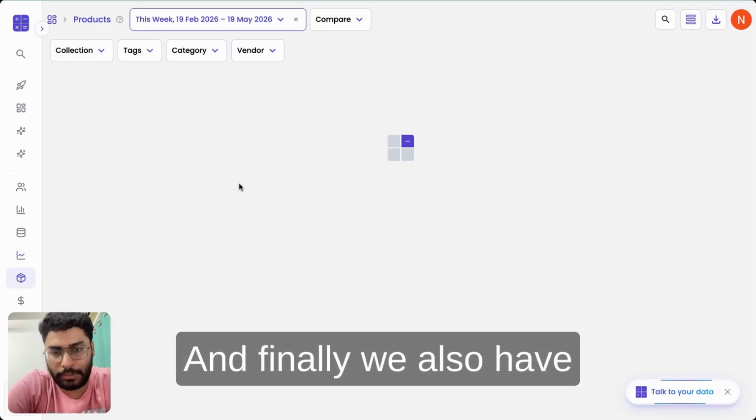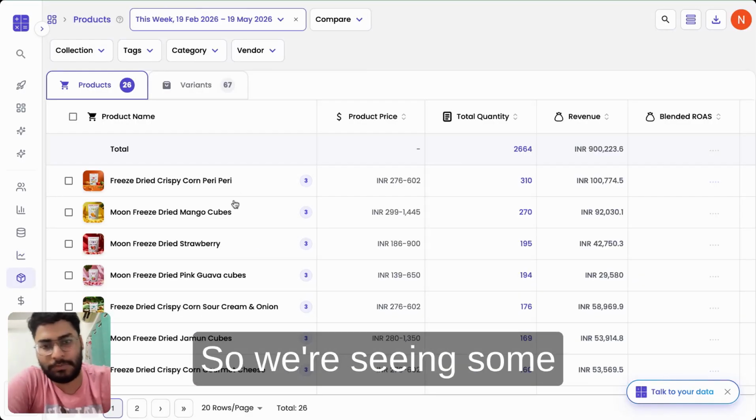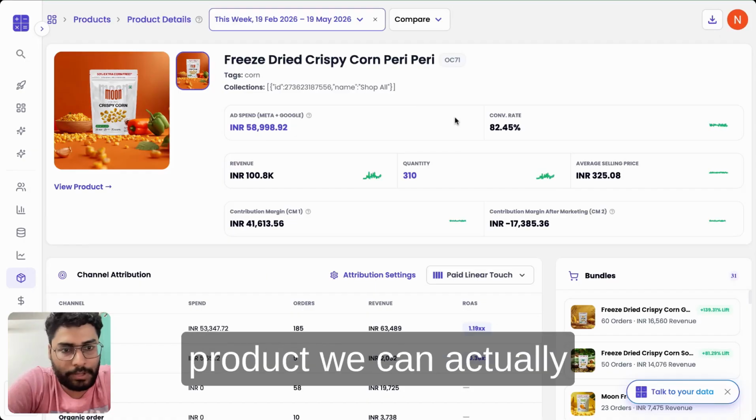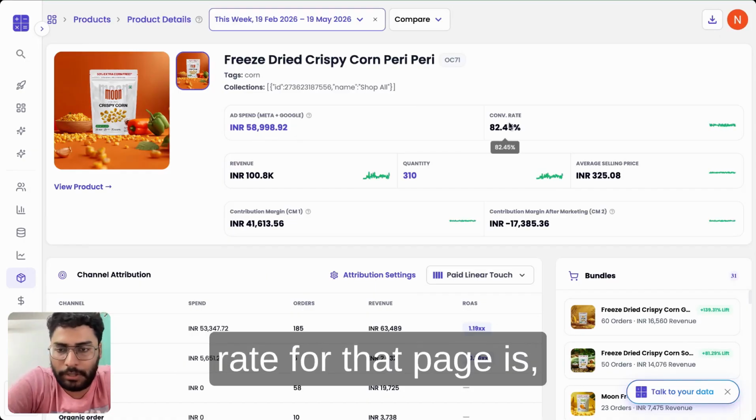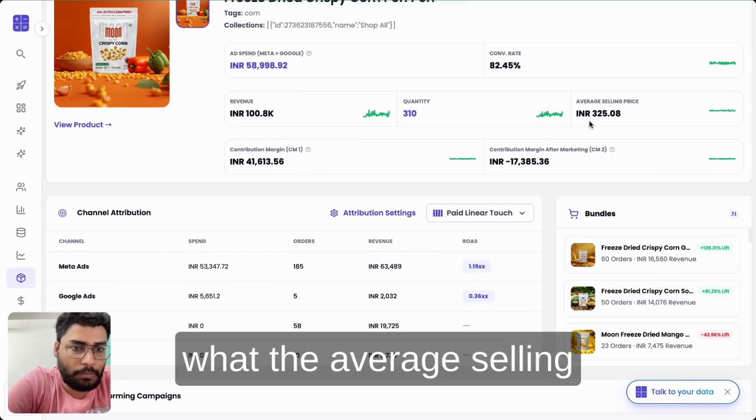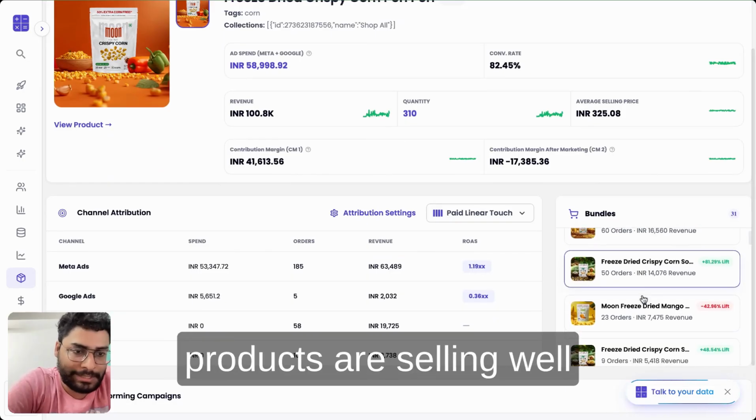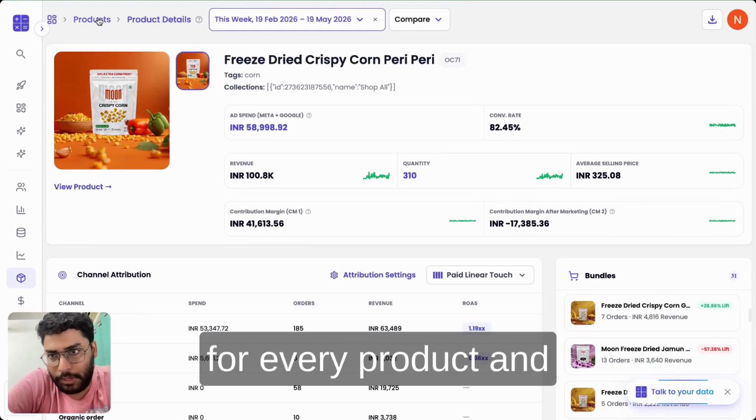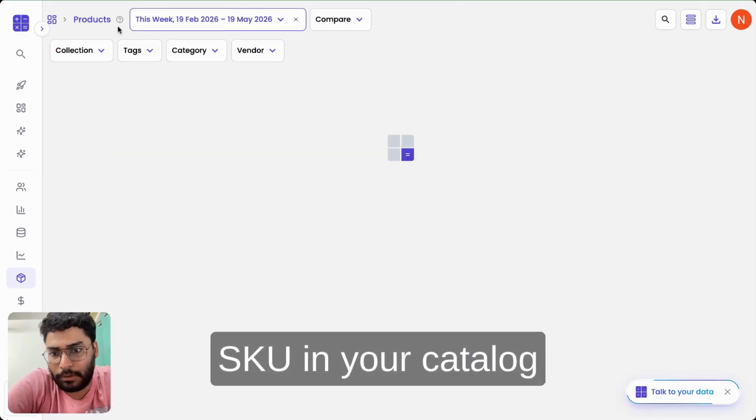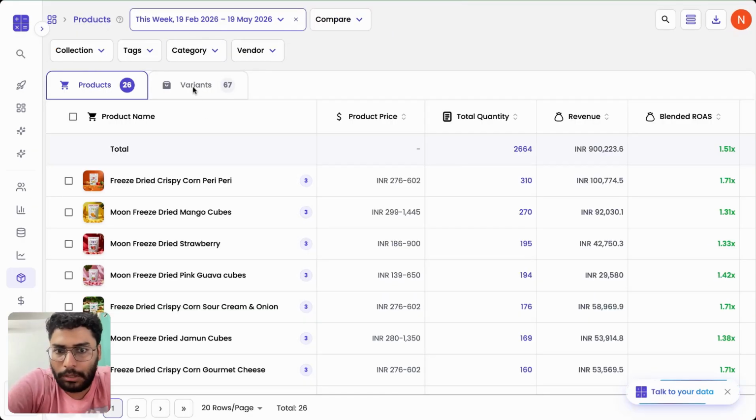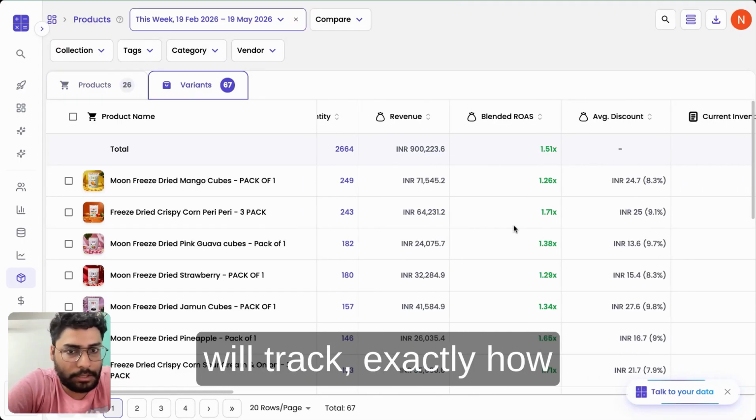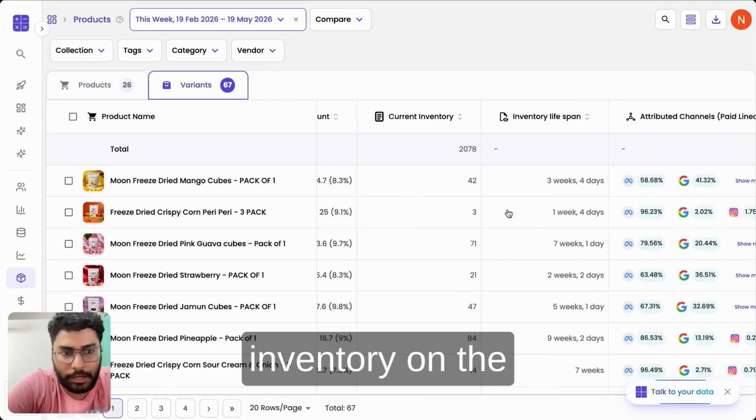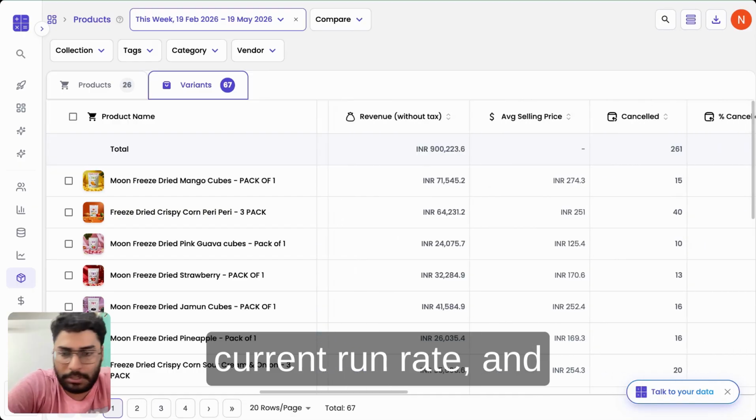And finally, we also have deep analytics into products and SKUs. So we're seeing some of this in property attribution, but if I go into any product, we can actually see what the conversion rate for that page is, what the ad spend is, what the average selling price is, and what other products are selling well as bundles with this specific product. So a lot of analytics for every product and SKU in your catalog. Along with that, we also track exactly how much inventory there is currently, what's the lifespan of the inventory on the current run rate, and so on.